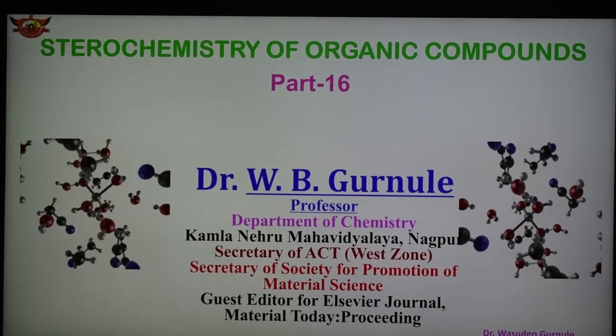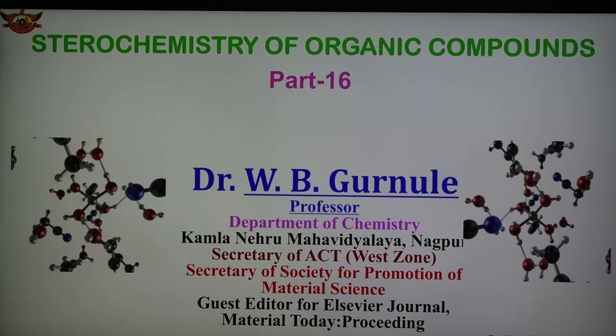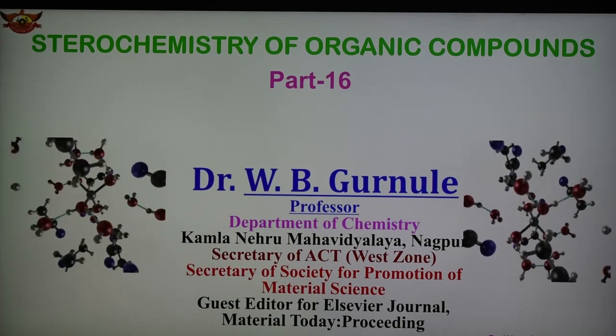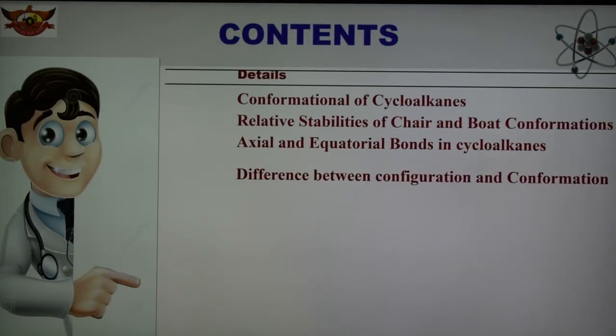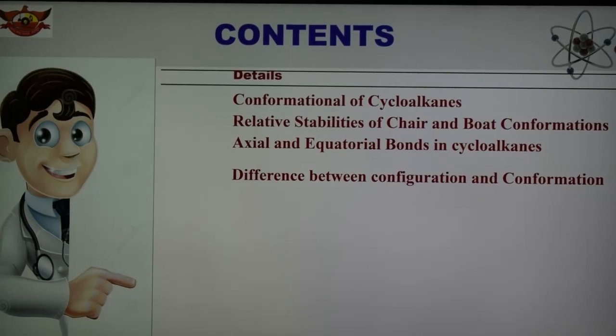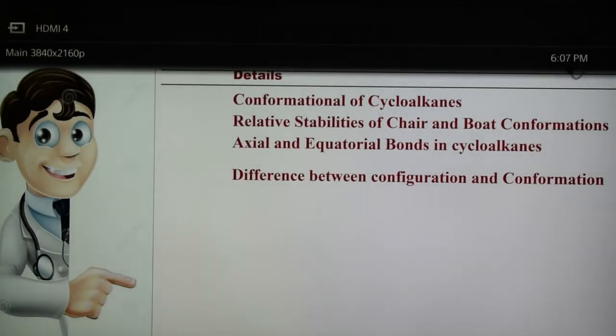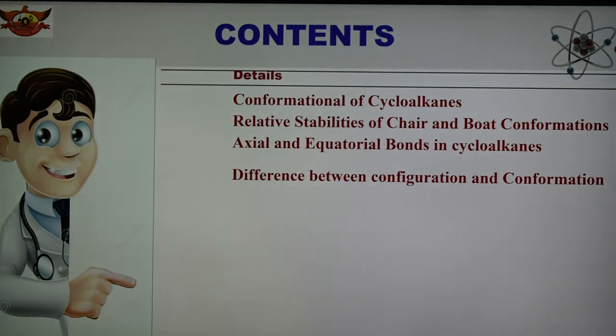So the topic is again the stereochemistry of organic compounds, and this is part number 16. In this part we are discussing the conformational isomers of cycloalkanes, that is cyclopropane, cyclobutane, cyclopentane and cyclohexane, the relative stability of the chair and boat conformations, and what the axial and equatorial bonds are in cycloalkanes. We will also discuss the difference between conformation and configuration.